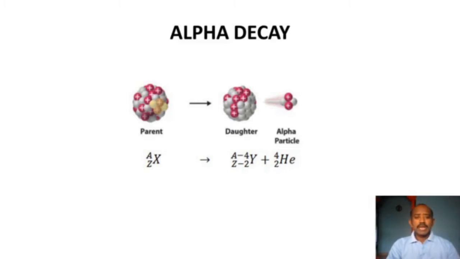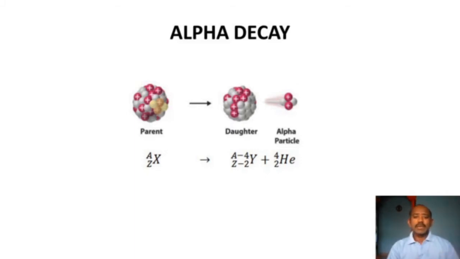This is the general expression we have, X with A and Z, where A denotes the mass number and Z denotes the atomic number. X is the parent nucleus, a heavy nucleus whose mass number is greater than 200 or atomic number is greater than 82, which undergoes the alpha decay process.